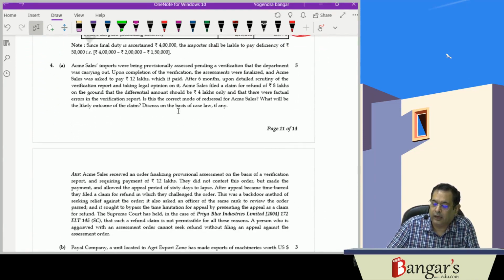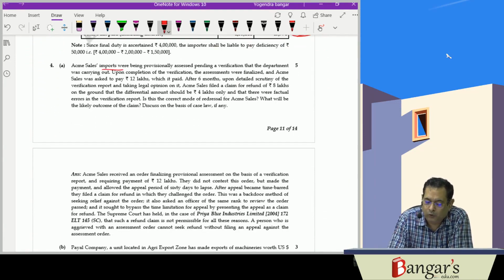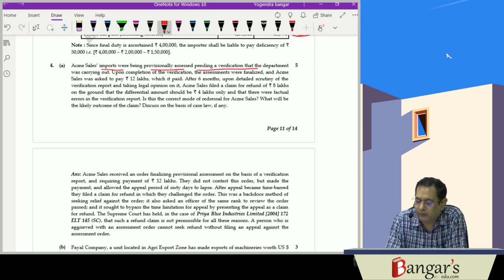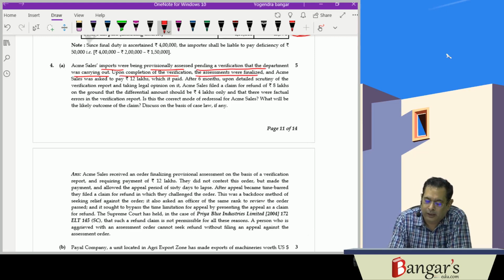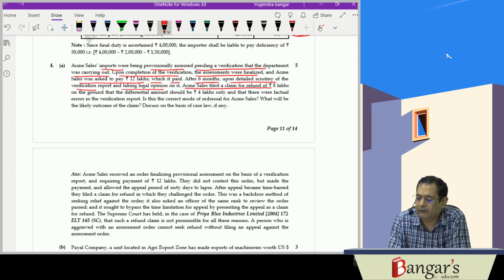Next is Acme sales. Imports were being provisionally assessed pending verification the department was carrying out. Upon completion of the verification, the assessment was finalized and Acme sales were required to pay 12 lakhs, which it paid. After 6 months, upon detailed scrutiny of the verification report and after taking legal opinion, Acme sales filed a refund claim of rupees 8 lakhs on the ground that the differential amount of 4 lakh should be 4 lakh only, and there was a factual error in the verification report.